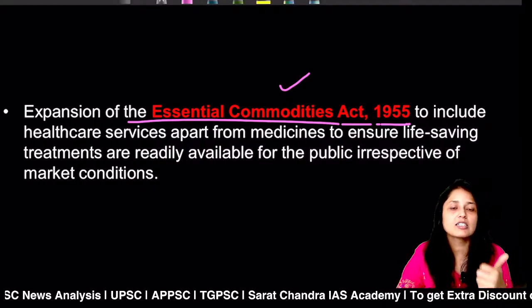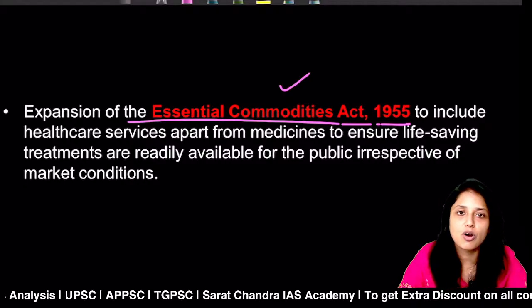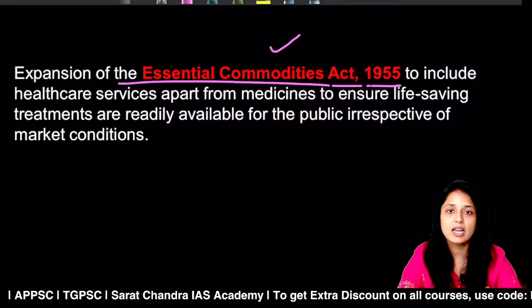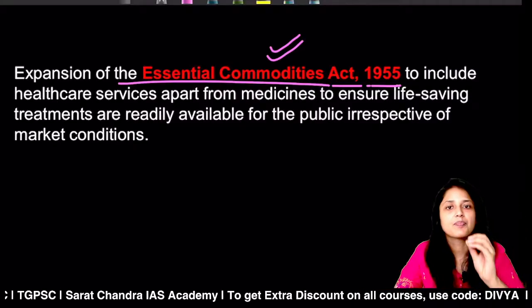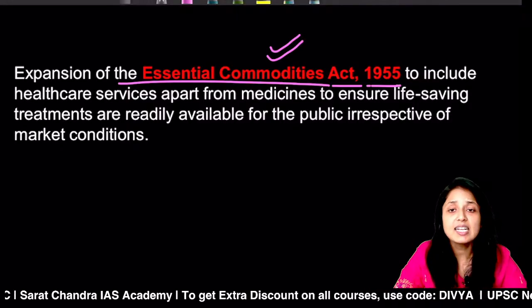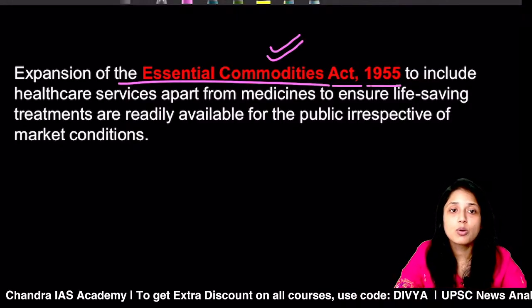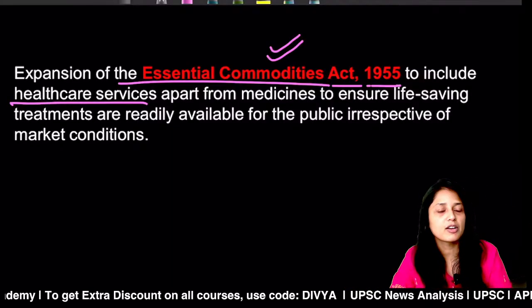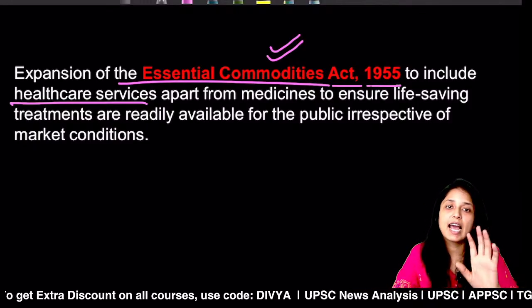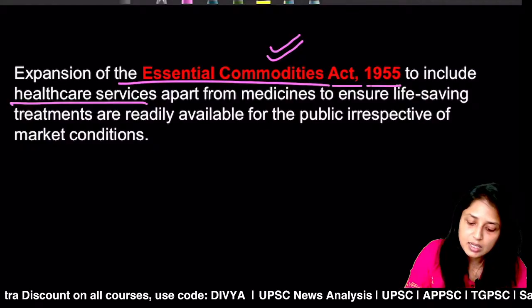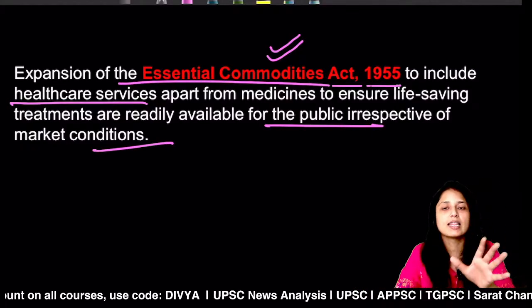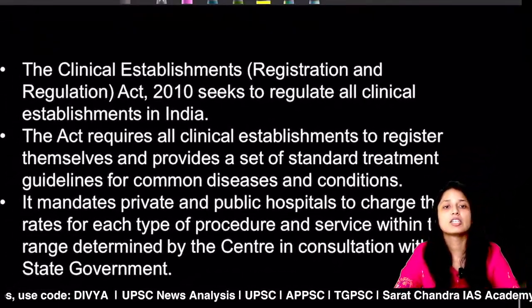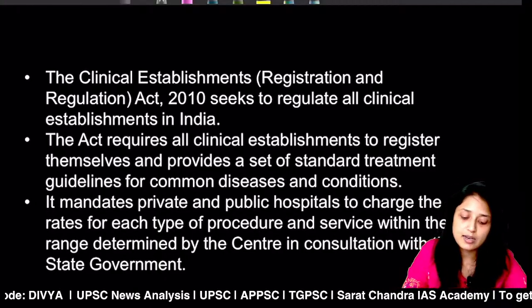So first important thing is government must expand the national list of essential medicines, and second, government must expand the Essential Commodities Act. In the Essential Commodities Act, medicines are included. The article is saying that government must also include healthcare services, because earlier medicines were included, medical devices were included. The article is saying government must include healthcare services also, so that the overall cost of healthcare can be reduced.